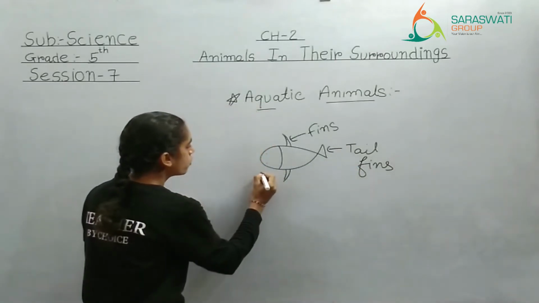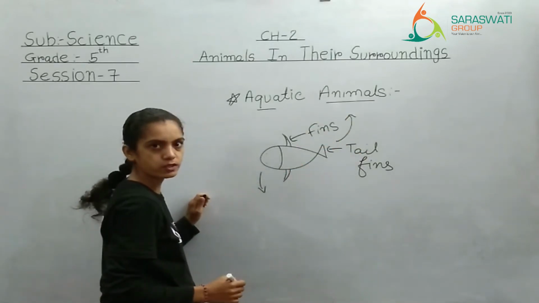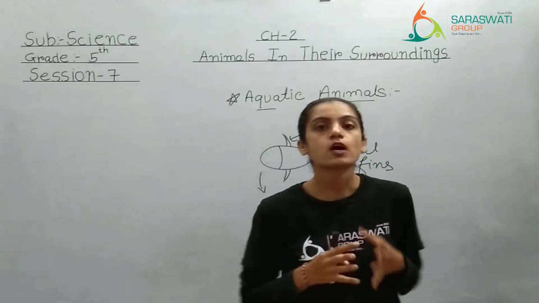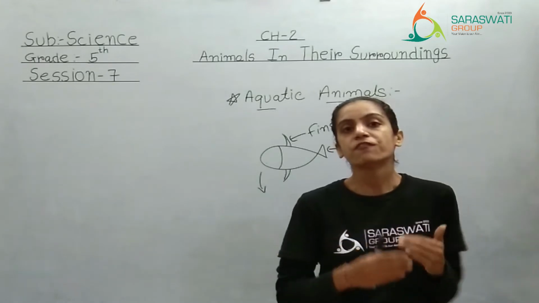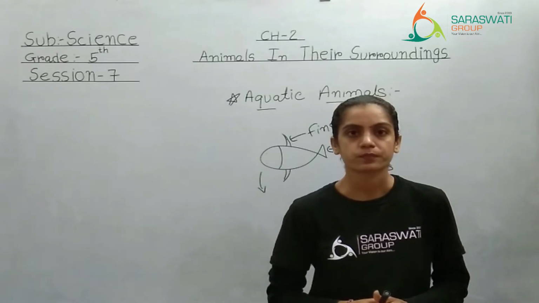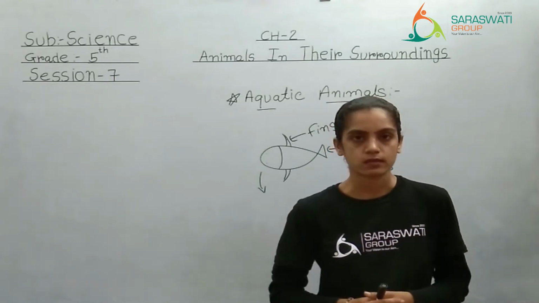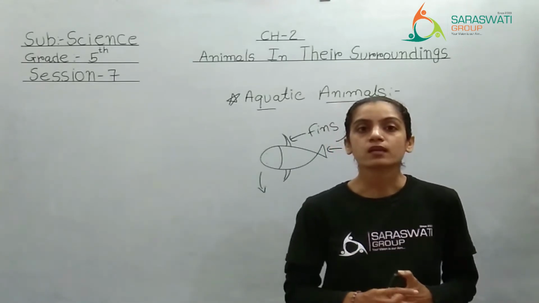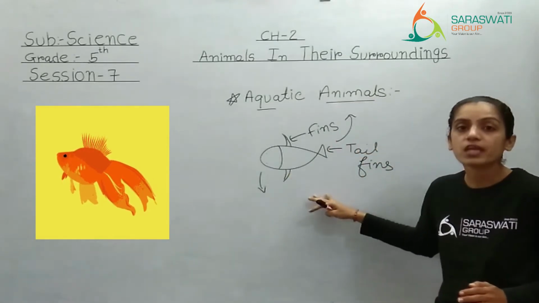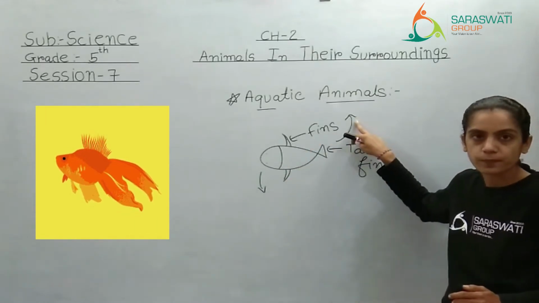If the fish is moving this side, then the tail fin will go in the opposite direction, like this. The tail fin is always working in the opposite direction, so that the fish can take a turn and change its direction. So this is the way fish does movement. Again I am repeating, you can see in the picture that fish can move with the help of its fins, and especially the tail fin, which is working in the opposite direction.